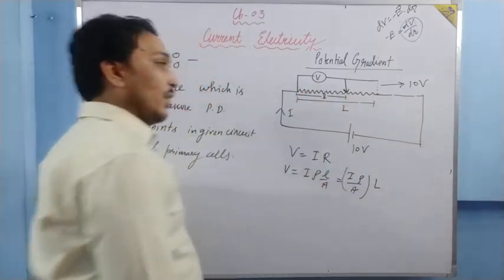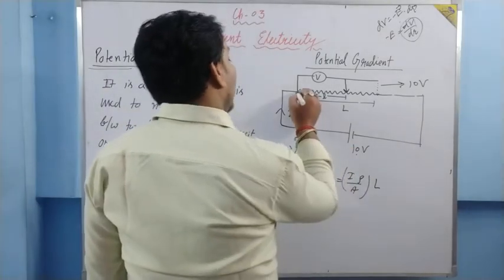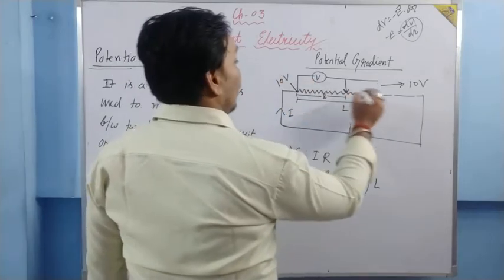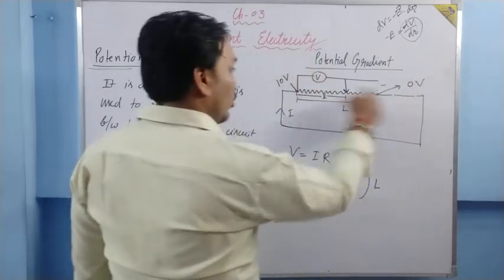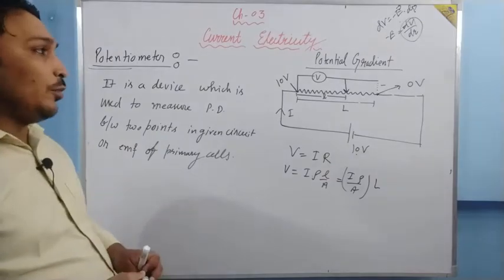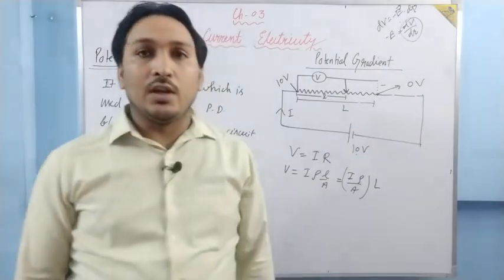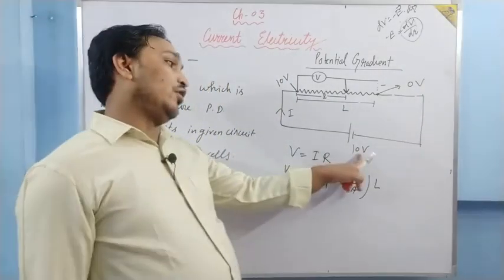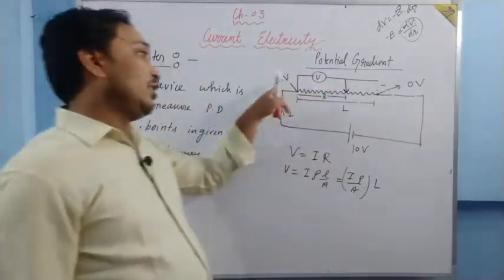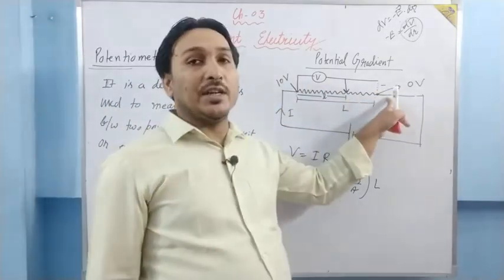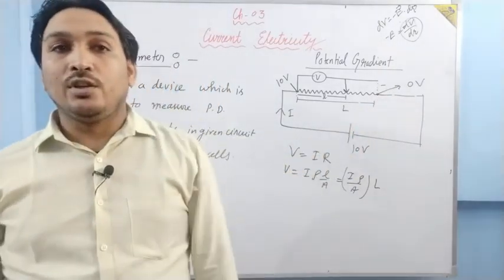This length is L. You need to understand that if this cell is of 10 volt, so at this point, if you take potential as 10 volt, then at this point, the potential is 0 volt. Then only the potential difference is going to be 10 volt. So basically, this potential starts decreasing over the length of the wire, over the length of the resistance. If at this point you take 10 volt, then at this point you are going to take 0. At this you are going to take 5 volt, at this you are going to take minus 5. At this you are going to take 20 volt, at this you are going to take 10 volt. You need to maintain that potential difference of 10 volt.